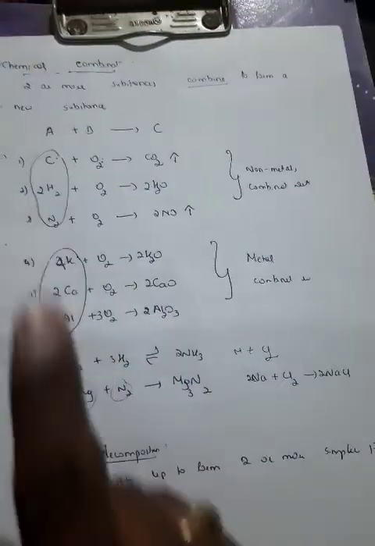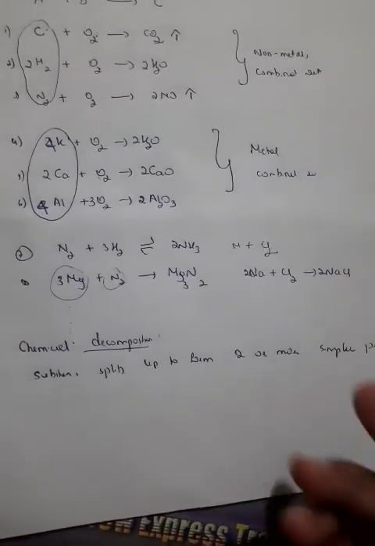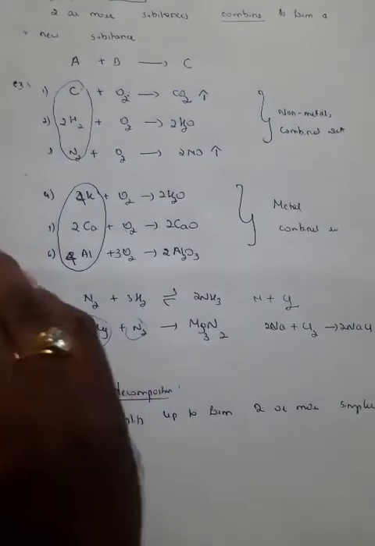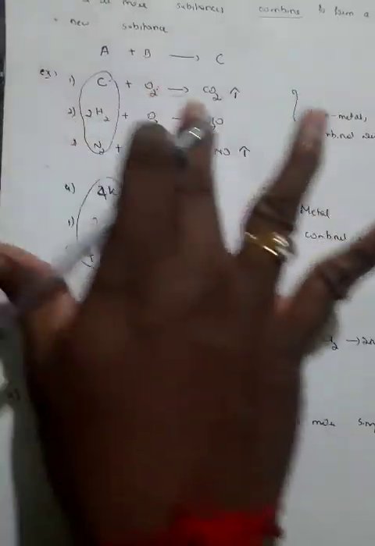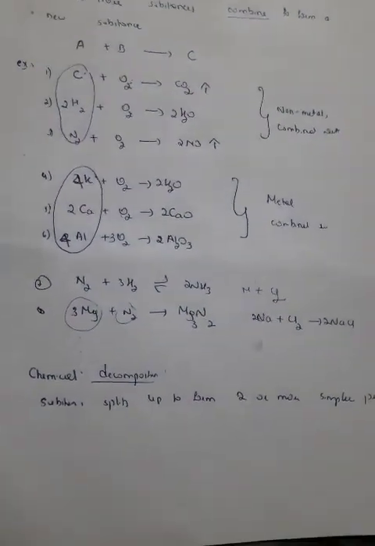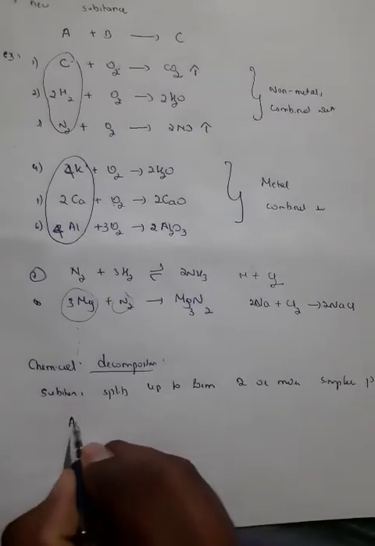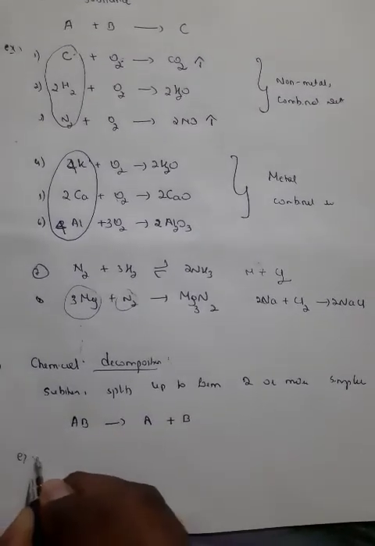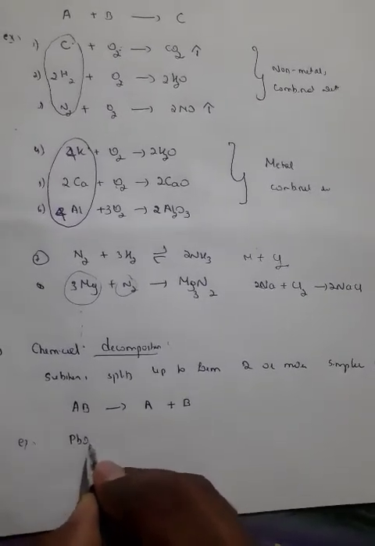When two or more molecules combine, you get one. Here, one molecule is going to split up to form two or more molecules, just the opposite. I cannot simply reverse the earlier examples and use them for chemical decomposition, because the majority of the reactions written over there are not reversible. Hypothetically you can write AB splits up to form A plus B. But for an actual example, you can go for the heating of PbO2.